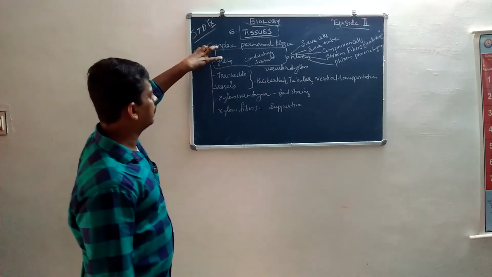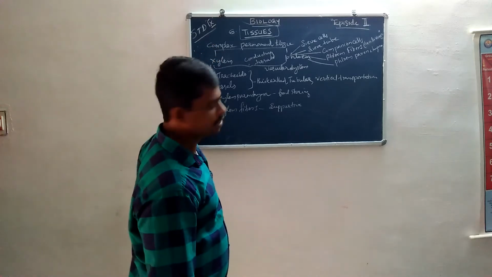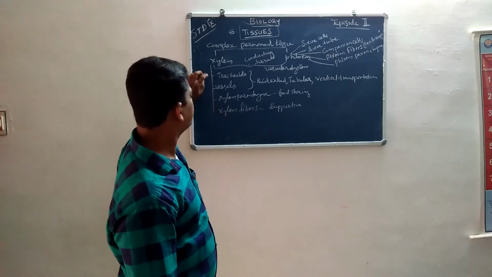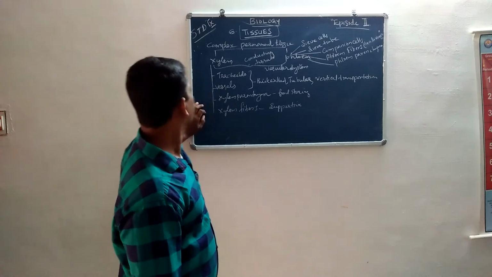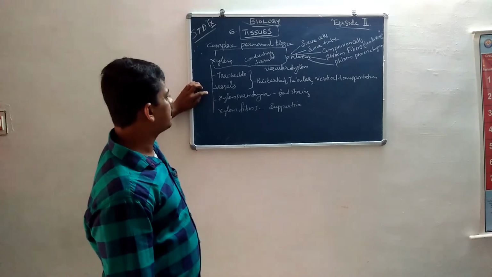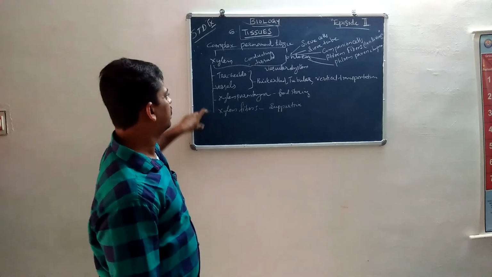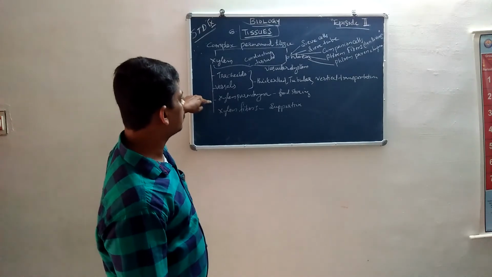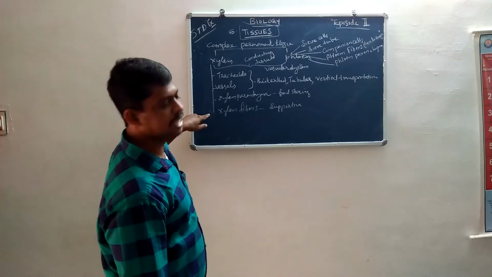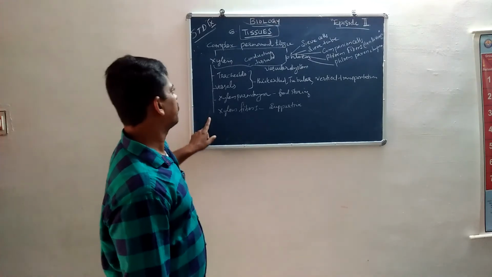Xylem contains four types of tissues: tracheids, vessels, xylem parenchyma and xylem fibers.